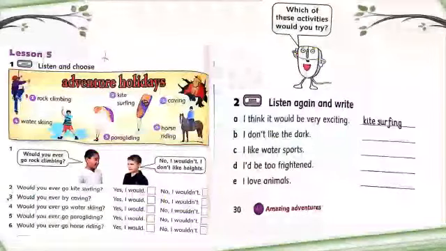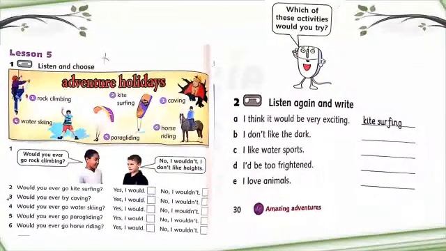Okay? Let's see this exercise. Please, you have to listen first in order to do this exercise. Exercise 1. I like rock climbing. So if I like rock climbing, what do you say? Yes, I would, or no, I wouldn't. So if I ask you, would you like to go rock climbing? You say, yes, I would. So I like rock climbing. I don't like kite surfing. This is number 2. Number 3.